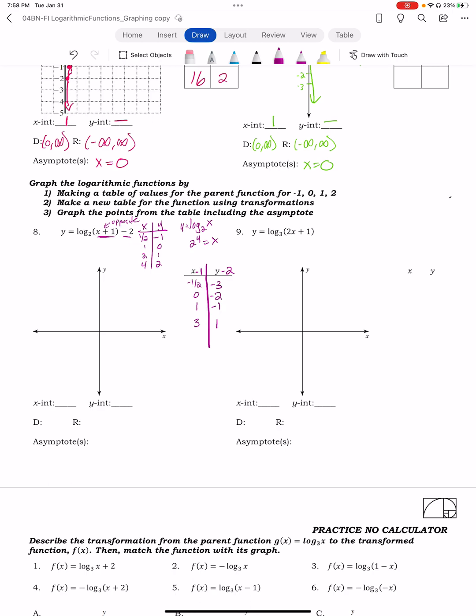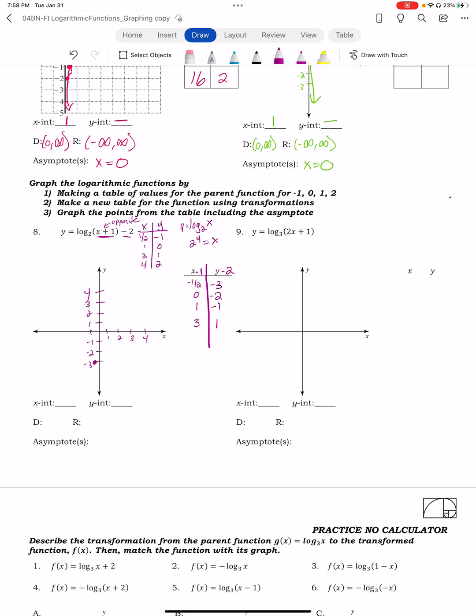So let's graph this. Let's do 1, 2, 3, 4, -1, -2, -3, +1, +2, 3, +4. Our first point is at -1/2, -3, so right about here.